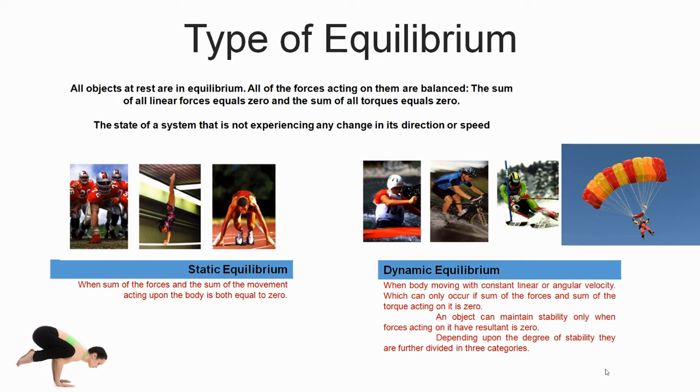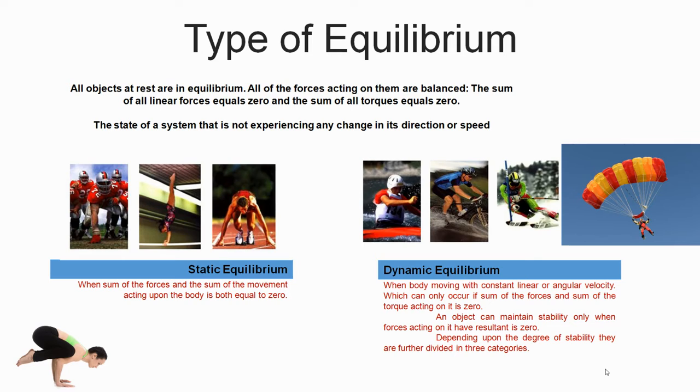Types of equilibrium. All objects at rest or in equilibrium have all the forces acting on them balanced. The sum of all linear forces equals 0 and the sum of all torques equals 0. It is the state of a system that is not experiencing any changes in its direction or speed.